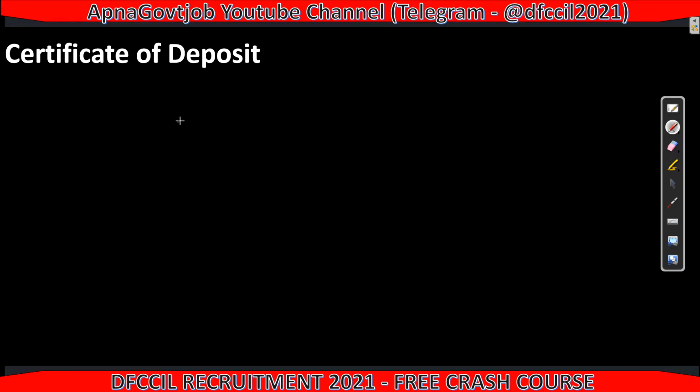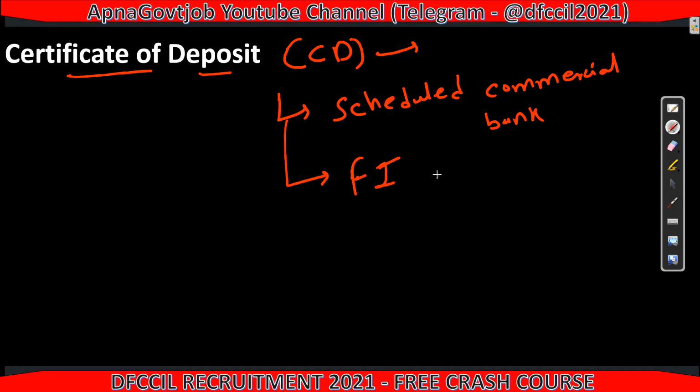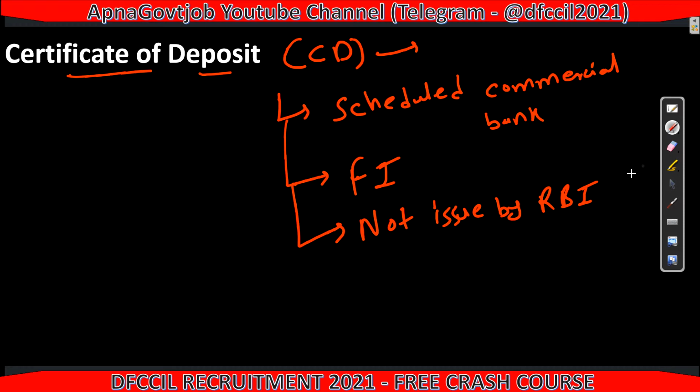Okay, the third instrument of money market is your certificate of deposit, or it is called CD. Now certificate of deposit, again it is issued by basically scheduled commercial banks. And FIs, financial institutions, also issue this. And one more important point of this certificate of deposit, it is not issued by RRB, Regional Rural Bank.